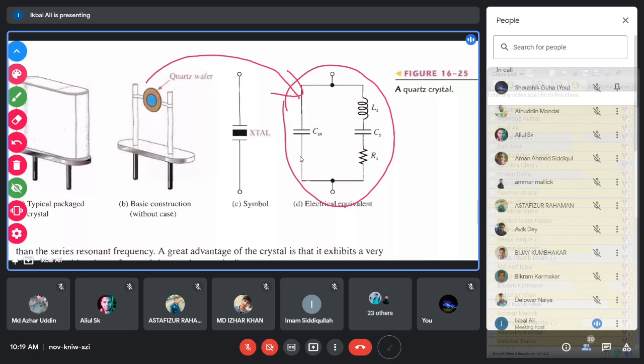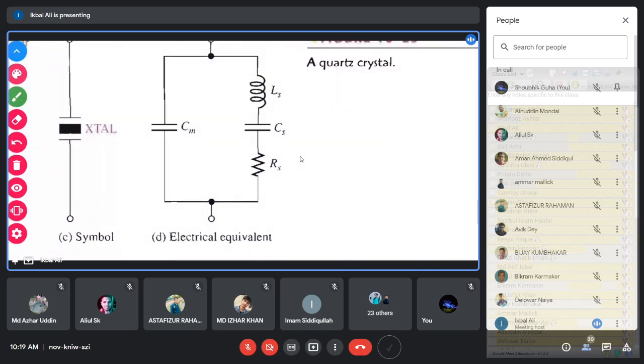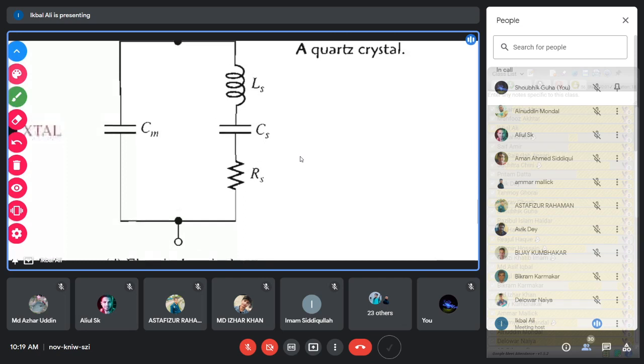So we will now analyze the circuit with respect to this equivalent circuit, because when you connect a crystal in a circuit, this equivalent circuit is responsible for the electrical activity equivalent to the crystal. So when we analyze a circuit which has a crystal, we will replace the crystal by this equivalent circuit and analyze the circuit. This is the process. We need to do a little bit more. It is not mentioned in this book, but we have to do this, to see how this circuit actually operates.